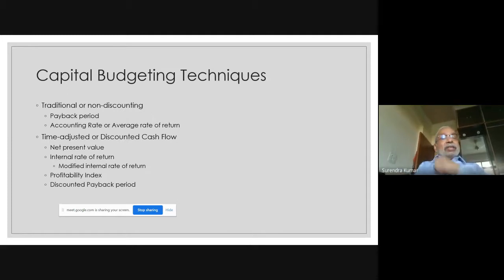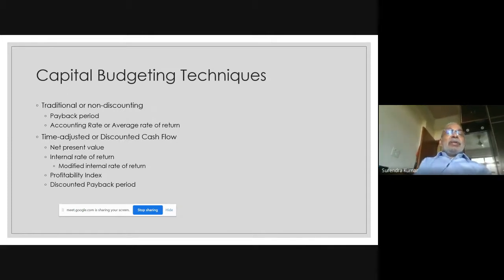I am taking a very simple example. Supposing there are, let's take only one project to begin with. Let's say you have a project before you, and that project is expected to give you an average rate of return. Now, this average rate of return, maybe the rates of return of different years are given and you have to average them out.